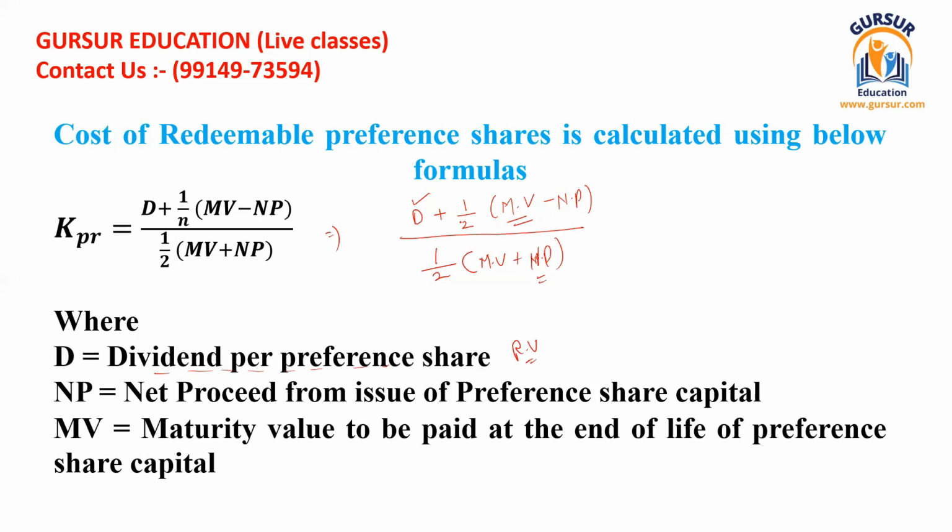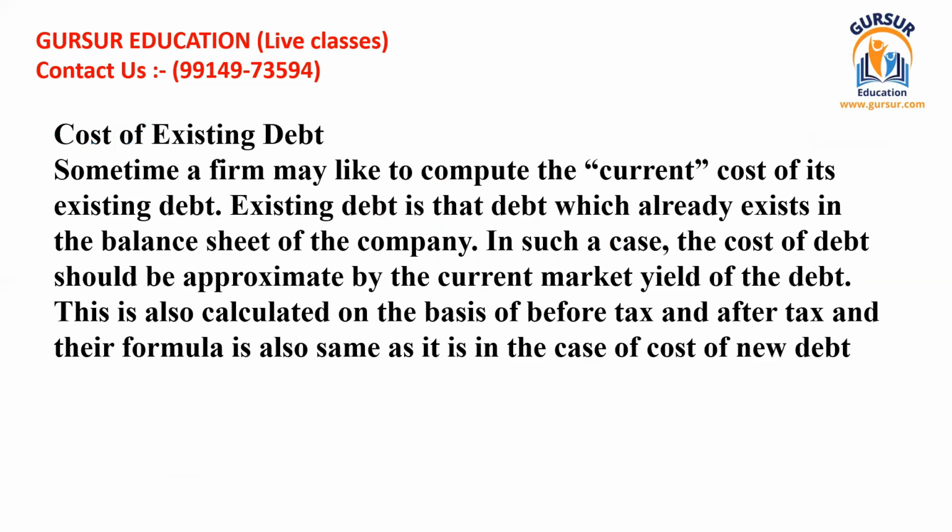One mistake I think I have committed here. I should have written 1 divided by N, that is the number of years for which the preference shares have been issued. So you are not supposed to commit these kinds of mistakes, because these can cost you severely. All the formula is the same, but here if we write I, then that formula becomes the formula for the cost of redeemable debenture. But when D is written, then it becomes the formula of cost of redeemable preference shares. So I think that was all regarding these.